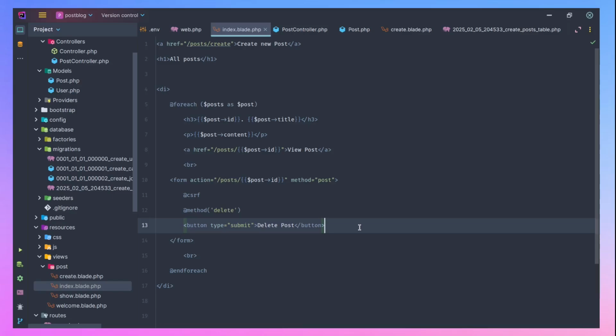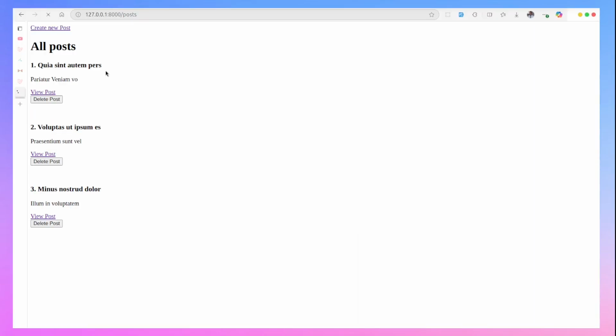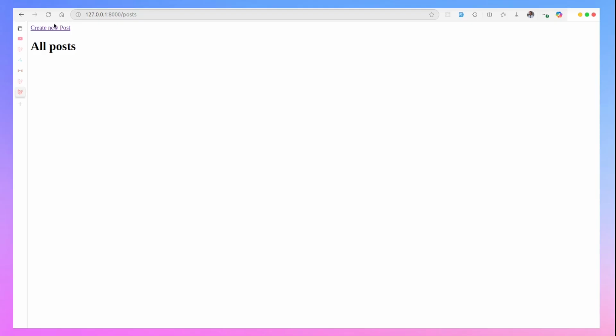So delete post. So now let's refresh. So we can see delete post now. So if I go this way, you can see that post is deleted. If I go like this, the post is deleted. So let's create some more posts so that we can be able to, so create.